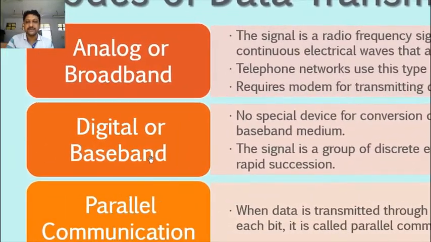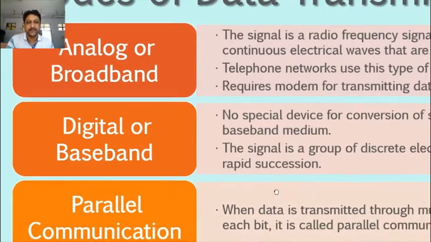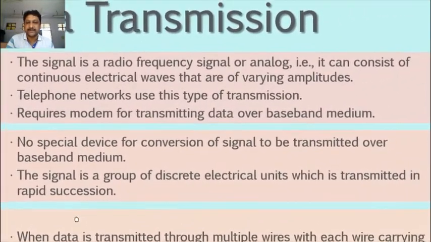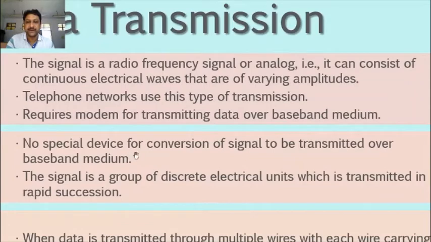Next one is digital or baseband transmission. See, what is this baseband? There is no special device needed for communication of the signal to be transmitted over a baseband medium. During analog transmission, a modem is needed, but during digital to digital signal, there is no need of any special device.